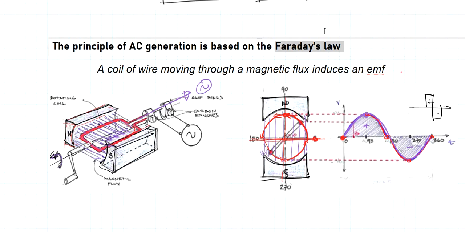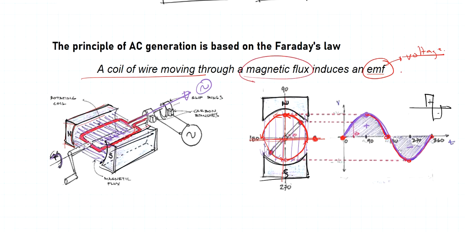And Faraday's law basically says that whenever there's a coil of wire or a conductor rotating or moving through a magnetic flux, or cutting a magnetic flux, it induces an EMF, or electromotive force, that's related to the voltage. Okay, so again, a coil of wire moving through a magnetic flux. So right here in the figure we have these magnets. We have the north and south magnets positioned as shown, and because there's a magnet, there's going to be some magnetic flux, right? So there's magnetic flux right here.